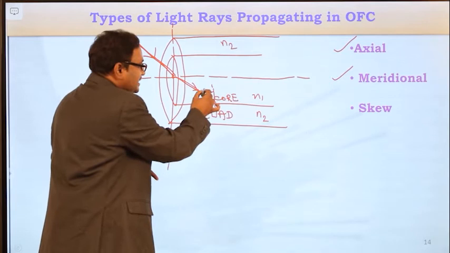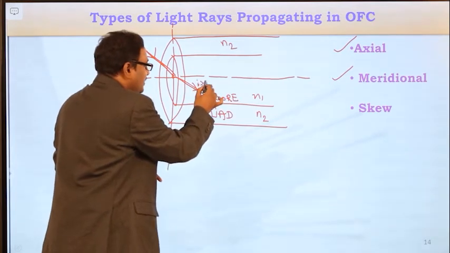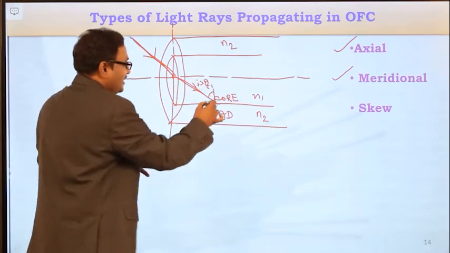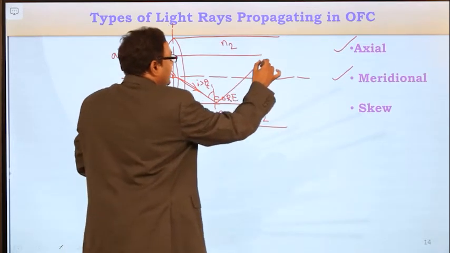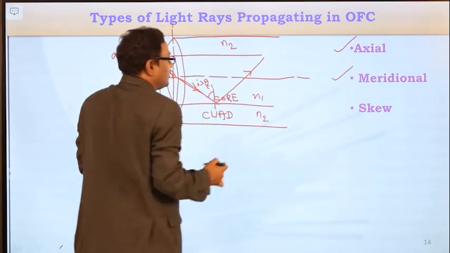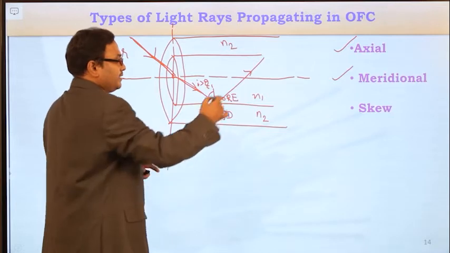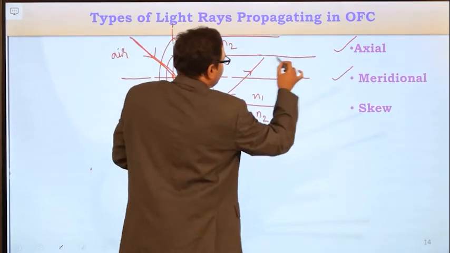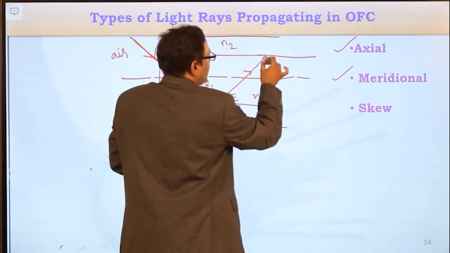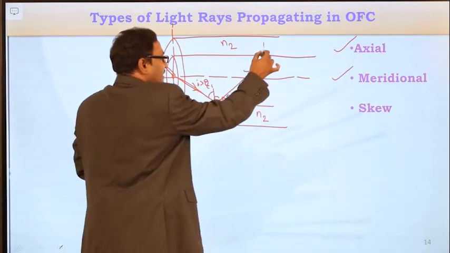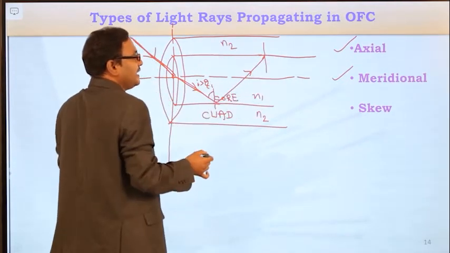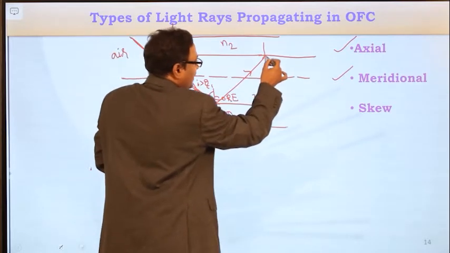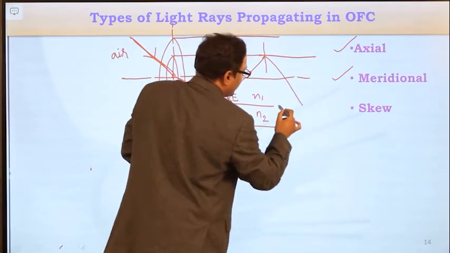If this angle is greater than the critical angle, the light ray will be totally internally reflected within the core medium. Again at this core-cladding interface, the light ray will maintain the critical angle at this normal, and again undergo total internal reflection.